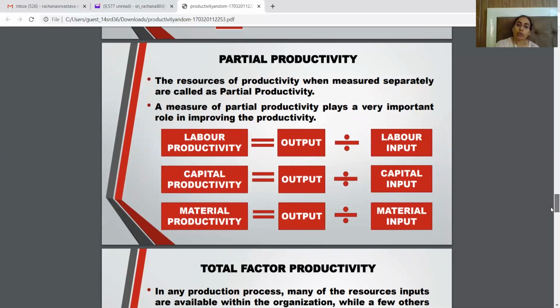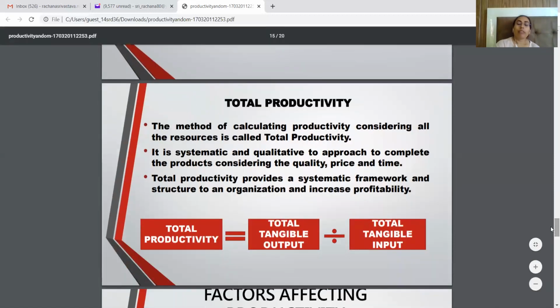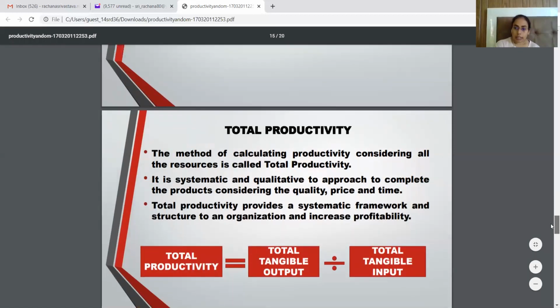Now we move on to total productivity. So what is total productivity? When we take aggregate output and aggregate input, we get the total productivity. With this method we can calculate the productivity of the overall organization during a time period. So total productivity is total tangible output divided by total tangible input.